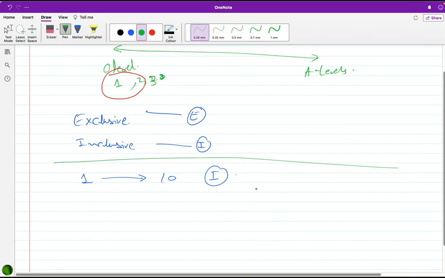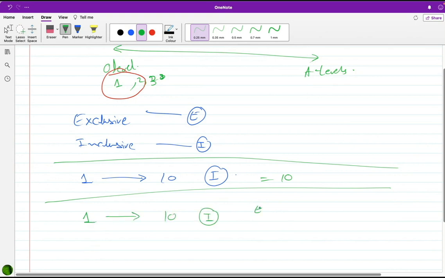What do you mean, sir? How many numbers are there when inclusive, like 1 and 10 is included? So we're counting them: 1, 2, 3, 4, 5, 6, 7, 8, 9, 10. How many numbers? 10 numbers? 10. That's right. 1 to 10 inclusive.